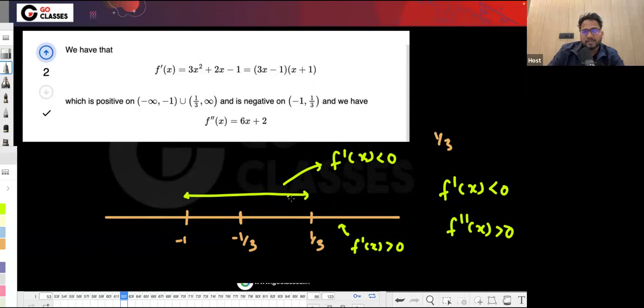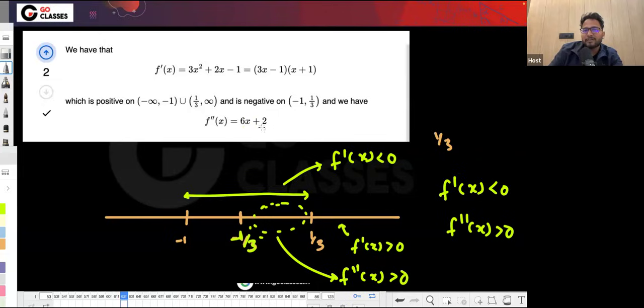And what about f''(x)? We want f''(x) to be positive. There is only one critical point for f''(x), minus 1 by 3. Greater than that, it will be positive. Everywhere there it is positive, but I'm interested in the region where f'(x) is negative and f''(x) is positive. So this is the region where f''(x) is positive. Why?